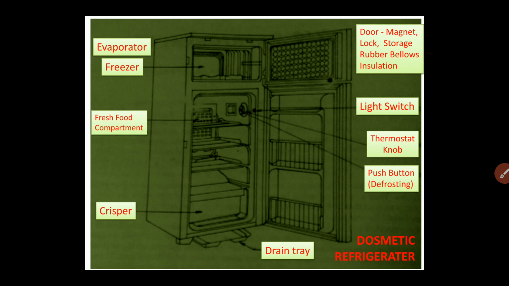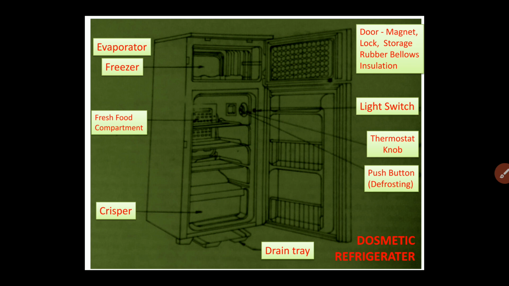For insulation purposes we are also using a thick wall which is a good insulator, and the insulating material generally used is puff, that is nothing but polyurethane foam. Due to proper insulation there is minimum loss of the refrigerating or cooling effect, and minimum entry of hot air inside, and that will save energy and save electricity.